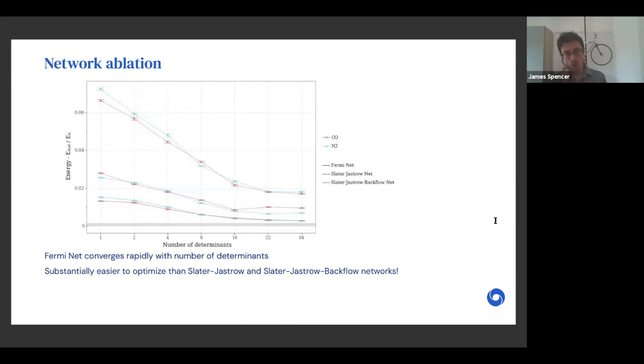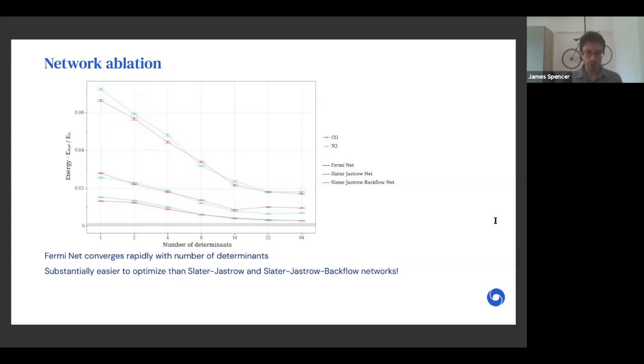And this shows the convergence of not just FermiNet, but also the Slater-Jastrow network and the Slater-Jastrow backflow network with number of determinants. And we find that FermiNet converges extremely rapidly with number of determinants. And this is relative to CCSD(T) at the complete basis set limit. And we don't see substantial improvements beyond 32 and not really much improvement after 16.